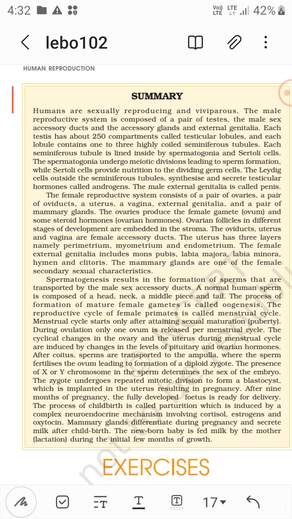The uterus has 3 layers, namely perimetrium, myometrium and endometrium. The female external genitalia include mons pubis, labia majora, labia minora, hymen and clitoris. These are the female external genitalia. And the male external genitalia, as you know, is called the penis.